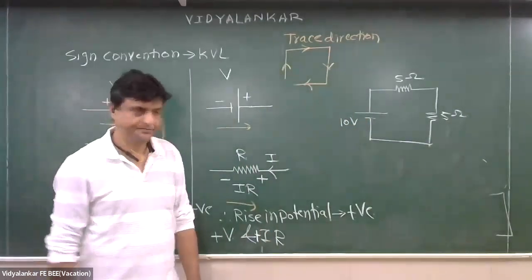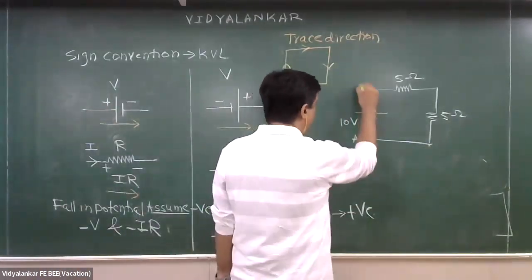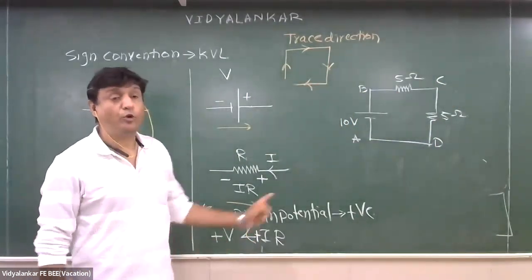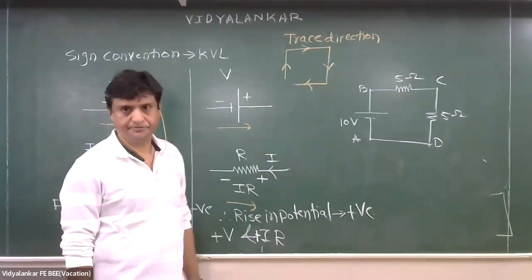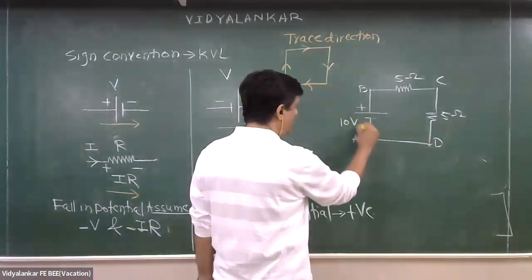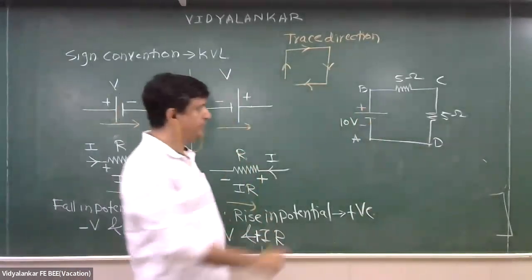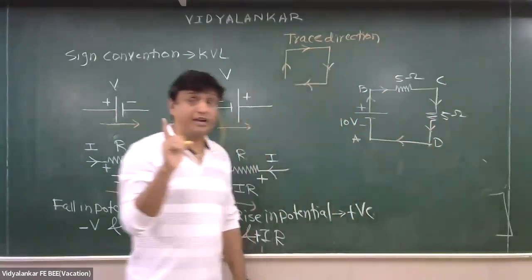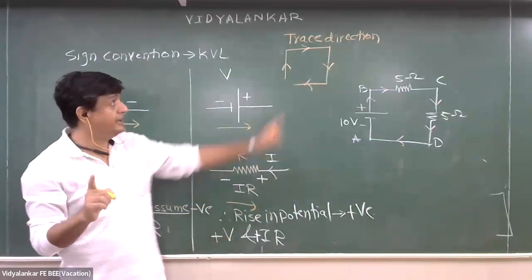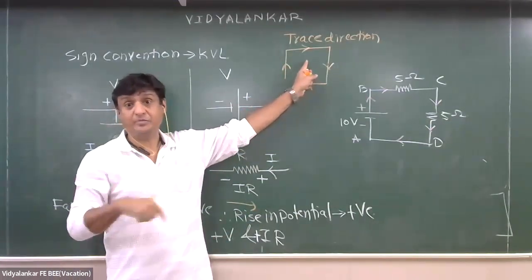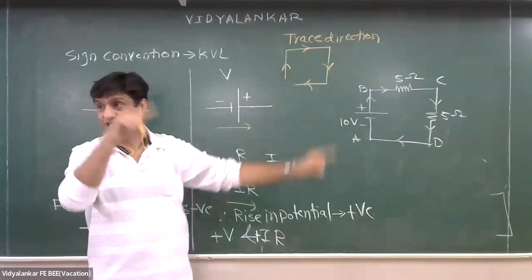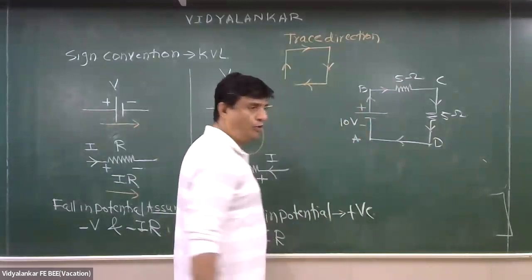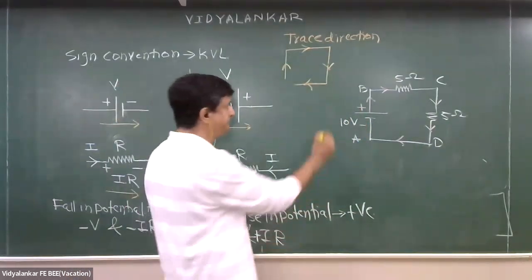Simple circuit. Okay. A, B, C, D. What current will flow in the circuit and what will be the direction of current? This is positive. Negative. Current will start from positive and will come back to negative. Everyone agree with this? Yes, sir. Now this is the direction of current. Still, it is in my hand whether I trace clockwise or anti-clockwise. That is my choice. Understood? This is the direction of current. And what current will flow? 10 divided by 10.